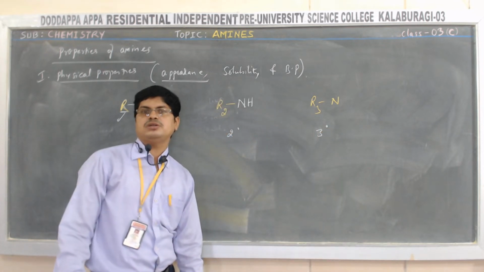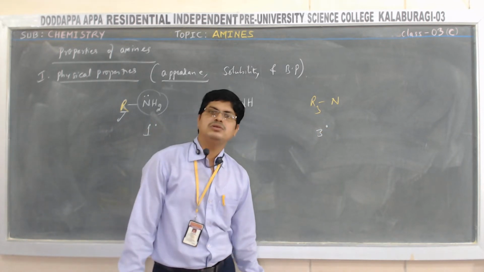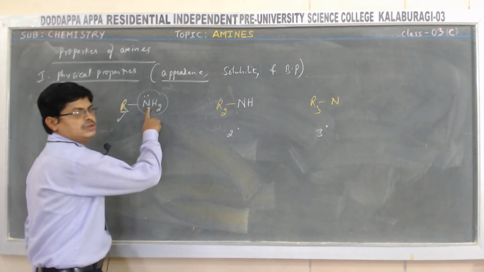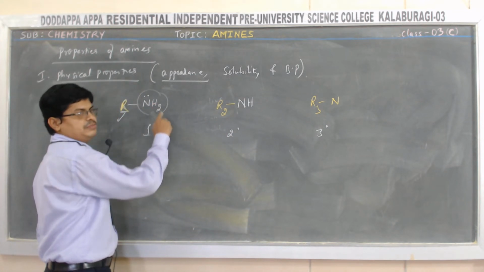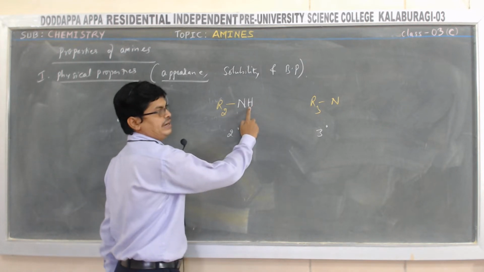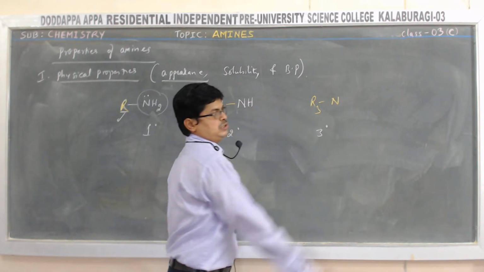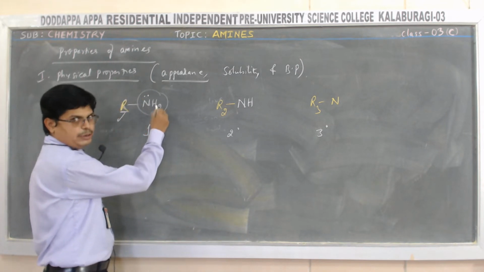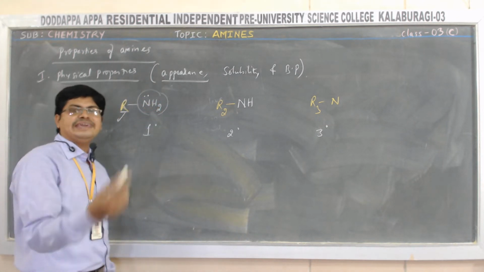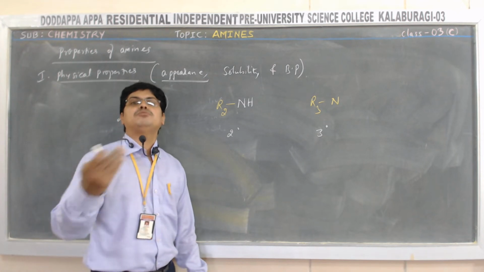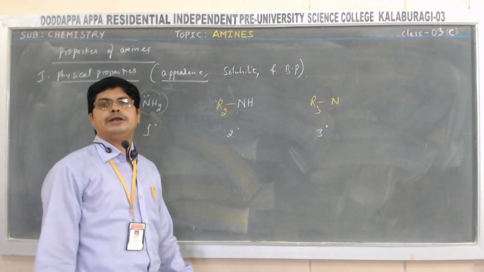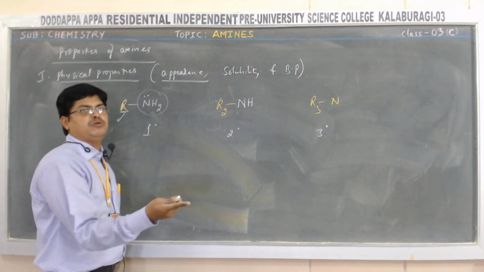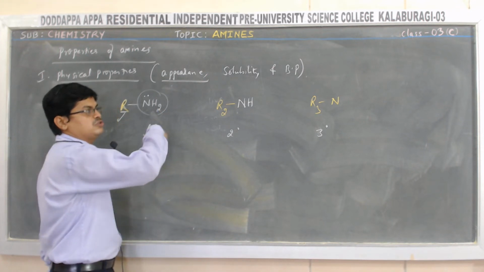As I already mentioned, solubility also depends on the presence of hydrogen atoms on the nitrogen. Here nitrogen contains 2 hydrogen atoms. In secondary amine, 1 hydrogen. Here no hydrogen atom at all. See, higher the number of hydrogen atoms on the nitrogen, higher is the ability to form hydrogen bonding with water. This hydrogen forms hydrogen bonding with the water molecule. That time it is more soluble.